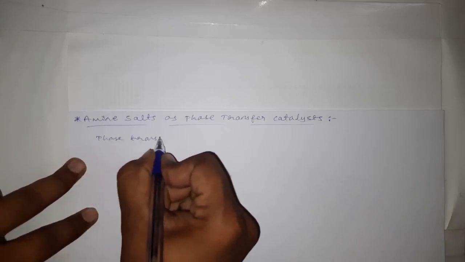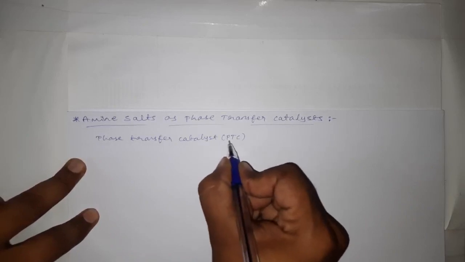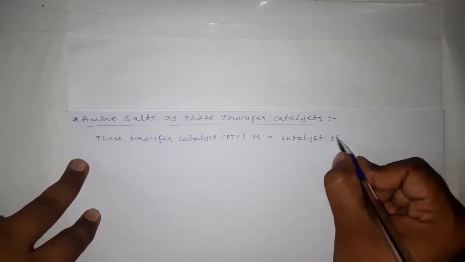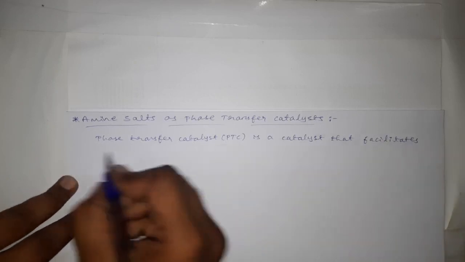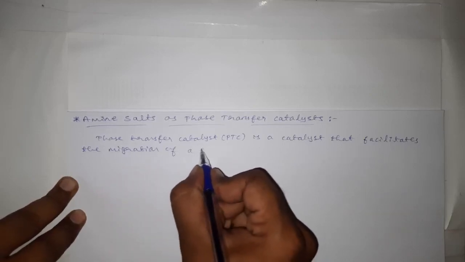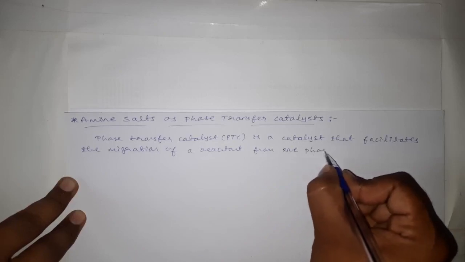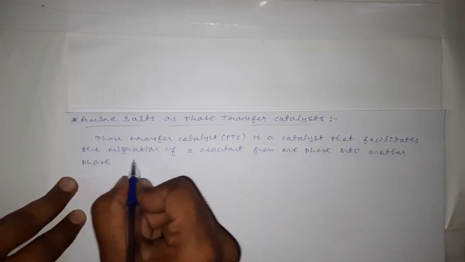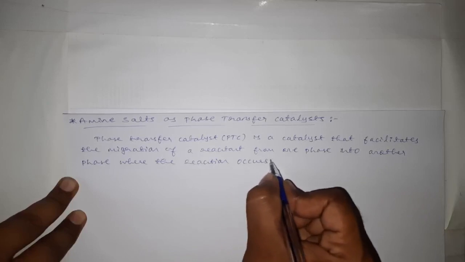Phase transfer catalyst, which we can write in short as PTC. A phase transfer catalyst is a catalyst that facilitates the migration of a reactant from one phase into another phase where the reaction occurs.